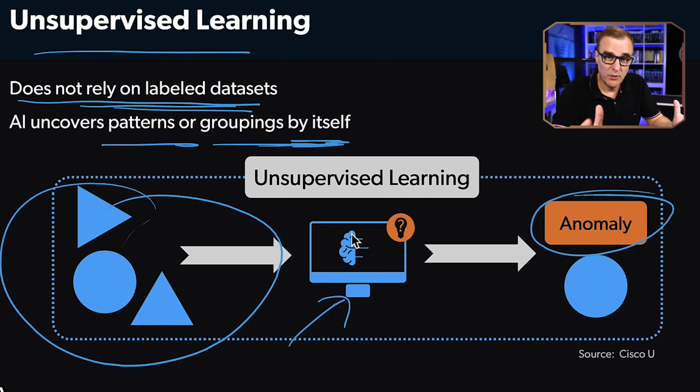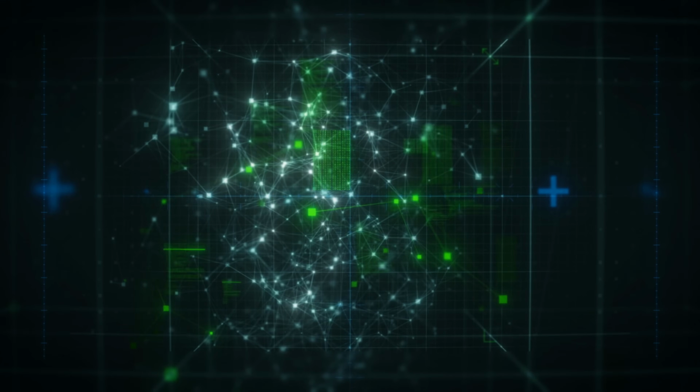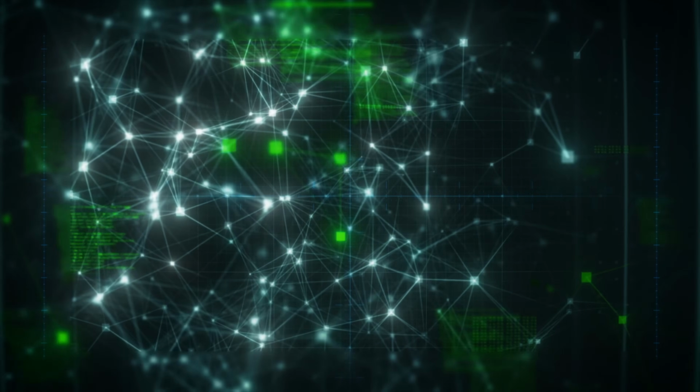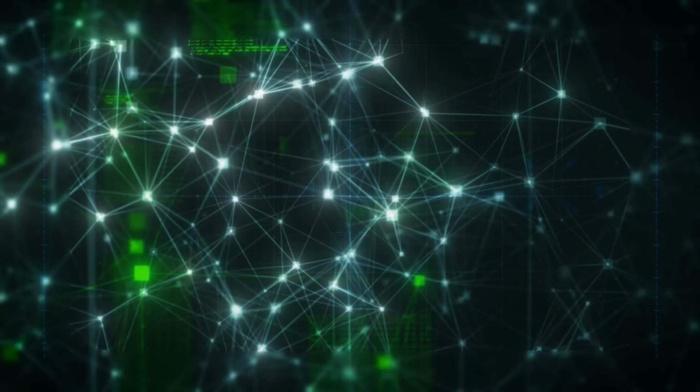So we have our normal traffic on our network. Let's look for anomalies or differences to the normal traffic to identify someone hacking the network or a worm working its way through the network. So it allows the AI, once again, to look for unusual traffic patterns that deviate from what's considered normal or from your baseline, potentially flagging a security breach without prior knowledge of what to look for.